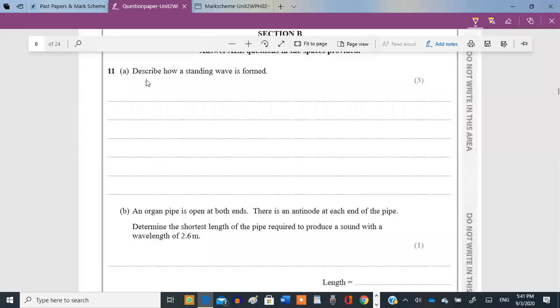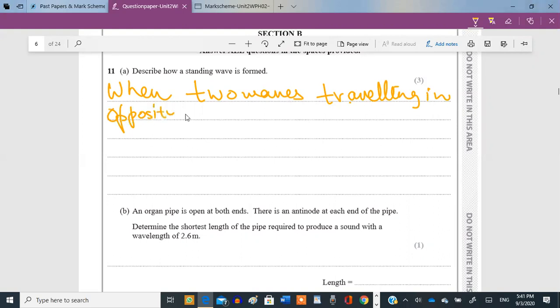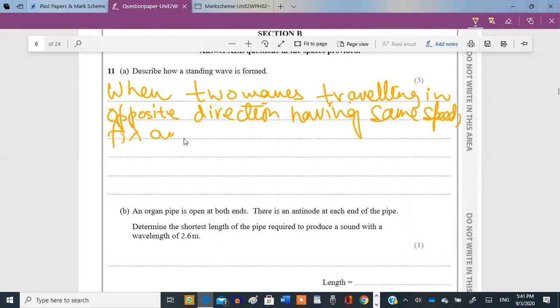Okay, so a stationary wave is formed when two waves traveling in opposite directions, having the same speed, frequency, wavelength, and type, and are coherent, superimpose over one another, or overlap, or meet one another.